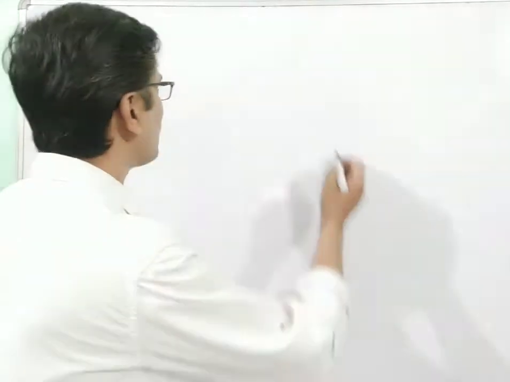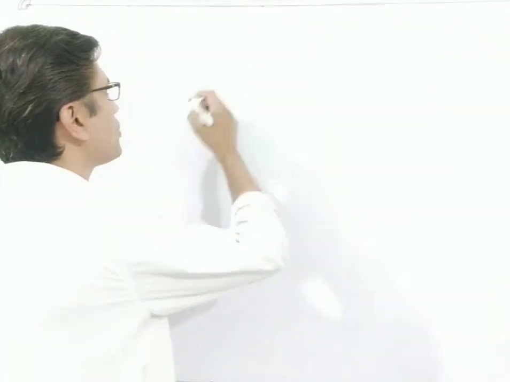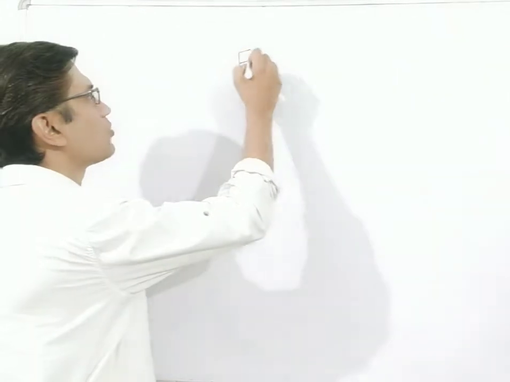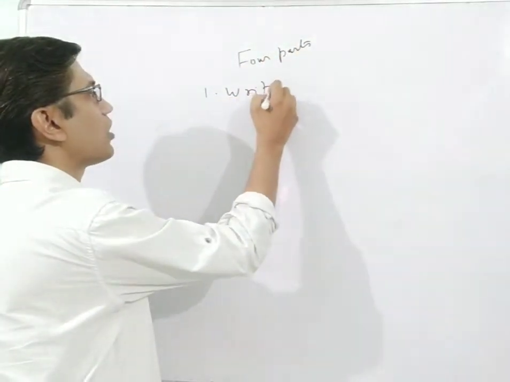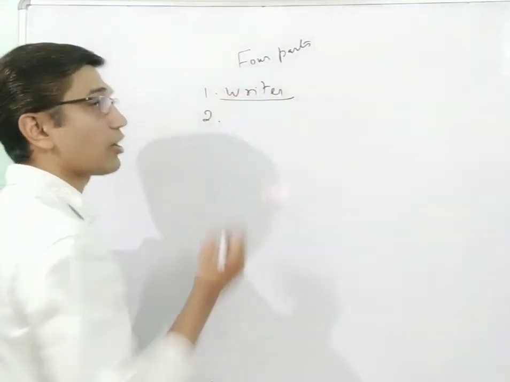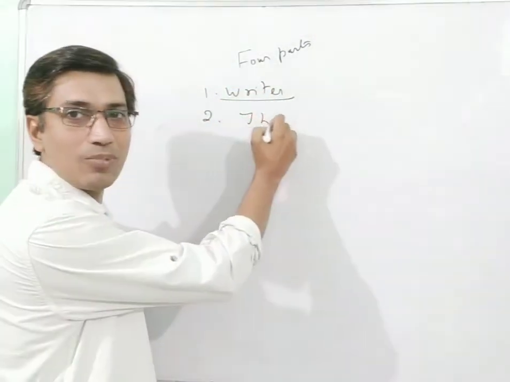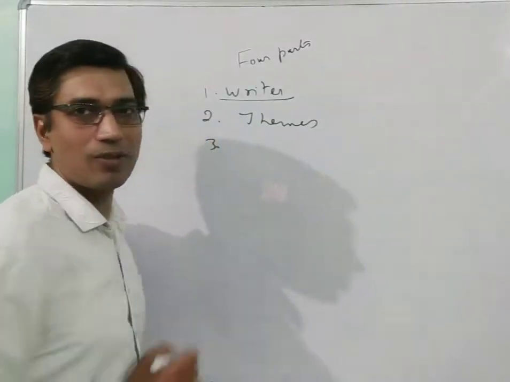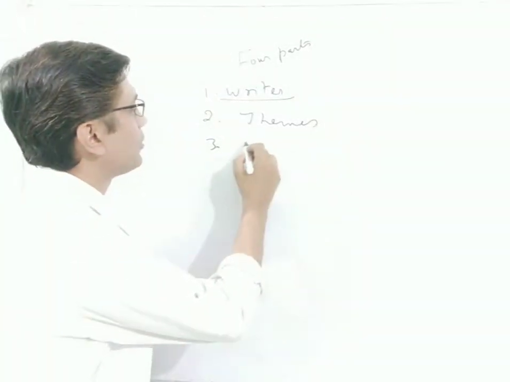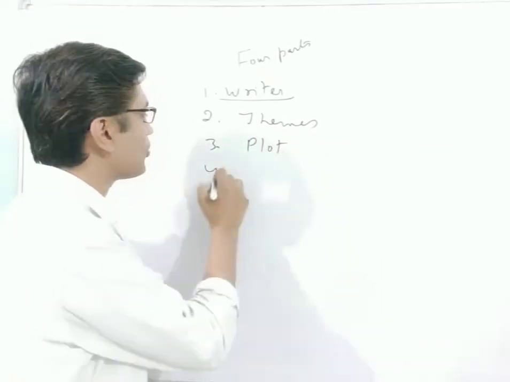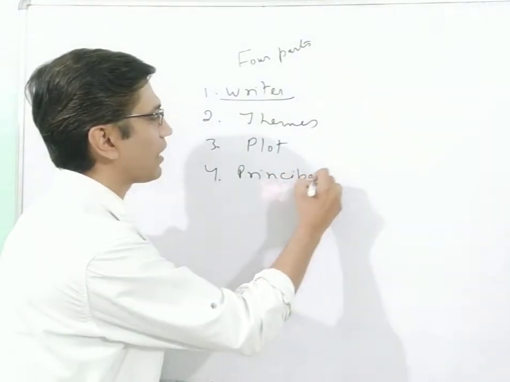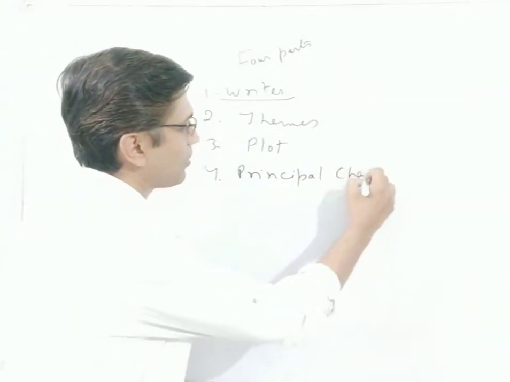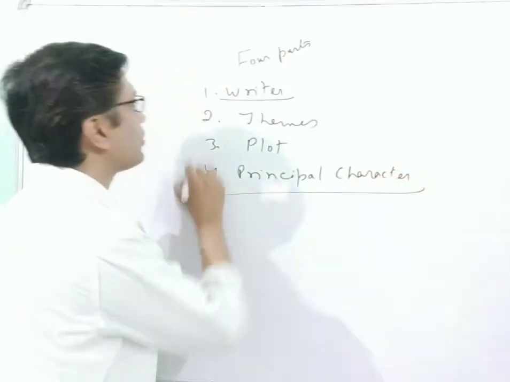And as I told you in the previous videos, when we talk about any chapter in literature, we just divide it into 4 parts. The first part is the writer. In the second part, we talk about the themes. In the third part, we talk about the plot itself, it means the story. In the fourth part, we talk about the principal characters, major characters, you can say. So in this chapter, we would consider 4 things.